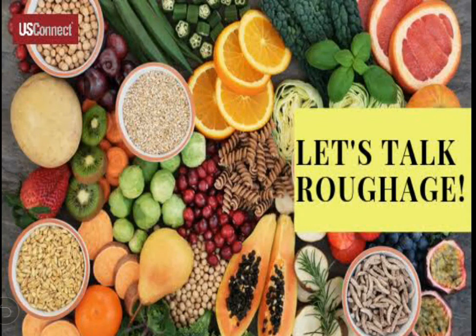This is very helpful, and we get roughage from leafy vegetables like spinach, some other vegetables, some fresh fruits, some salads. So these are the nutrients we require in our body.